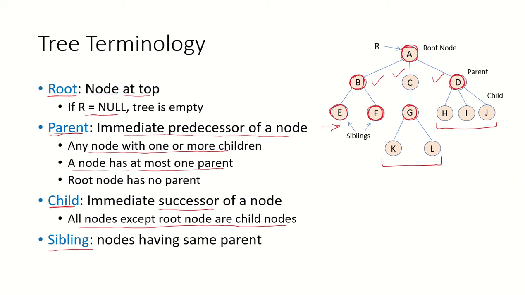But can we say that F and G are siblings? No. The parent of F is B and the parent of G is C. So they are not siblings. Yes, we can refer to them as cousins. So F and G would be cousins. F and J would be cousins. G and H would be cousins. But they are not siblings. For siblings, they need to have the same parent.